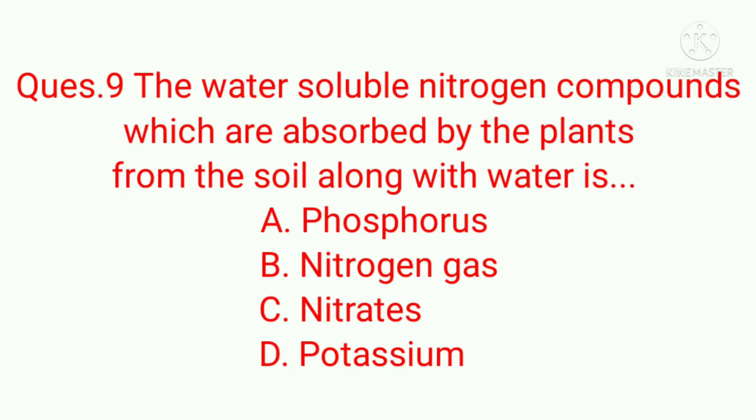Question number 9. The water-soluble nitrogen compounds which are absorbed by the plant from soil along with water are A. Phosphorus, B. Nitrogen gas, C. Nitrates, or D. Potassium. The correct answer is C. Nitrates.